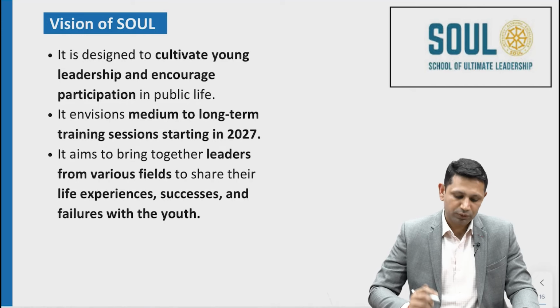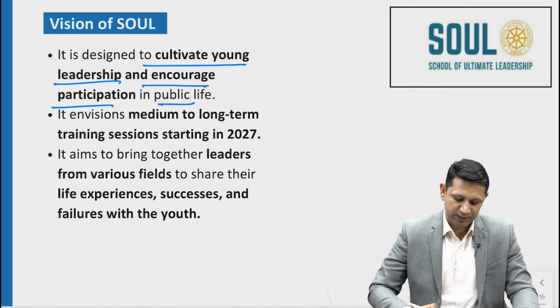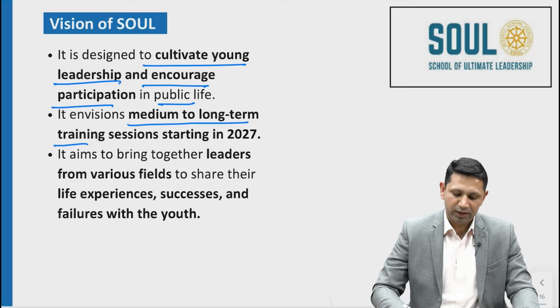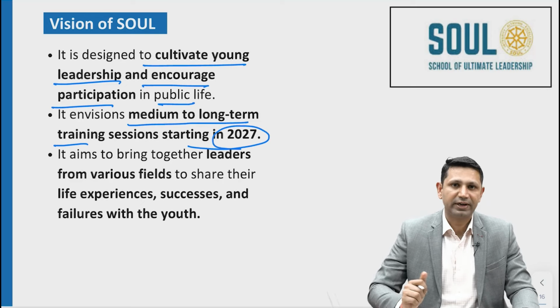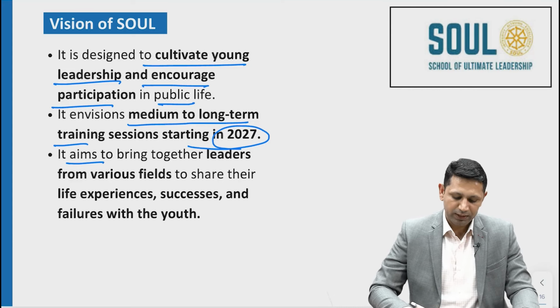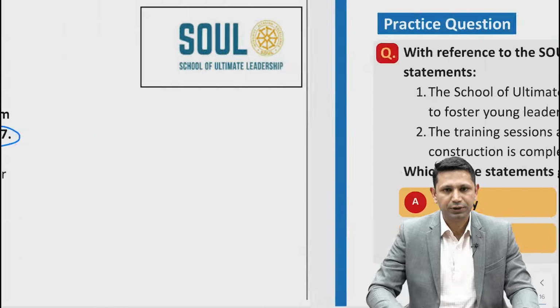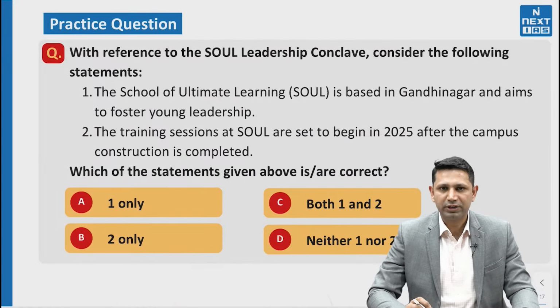Now what is the vision of Seoul? It is designed to cultivate young leadership and encourage participation in public life. Secondly, it envisages medium to long-term training sessions which will be starting in 2027 after this school has been built up. Thirdly, it aims to bring together team leaders from various fields to share their life experiences, successes and failures with the youth. Now based upon this, you can attempt the prelims question visible on your screen.